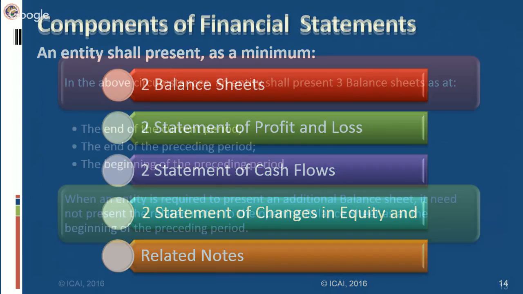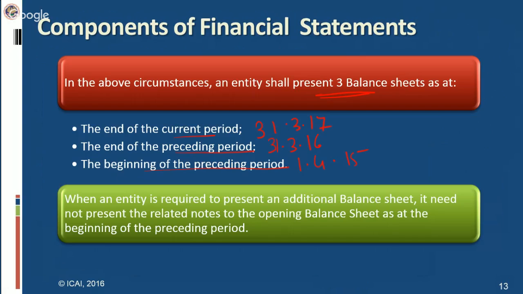But when you are preparing the balance sheet at the beginning of the preceding period, for that particular period you are not required to prepare the related notes. You are exempted from preparing such related notes.